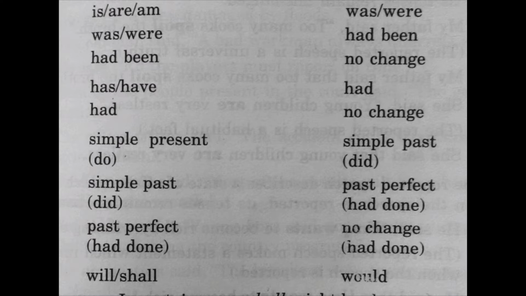Look here. In a past sentence, if is is coming in the direct speech, then in the indirect speech it will become was. If are is coming, then it will become were. Also was or were will become had been. If had been is coming, no change. Has or have becomes had, and if had comes, no change. In simple present, if do comes, then it will change into did, that is simple past. So you just need these basic words: is will become was, was will become had been, had been no change, has will become had. These are the basic things.